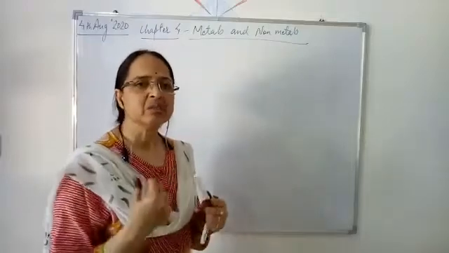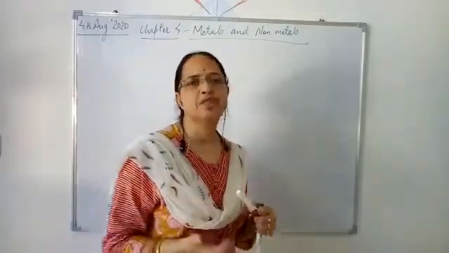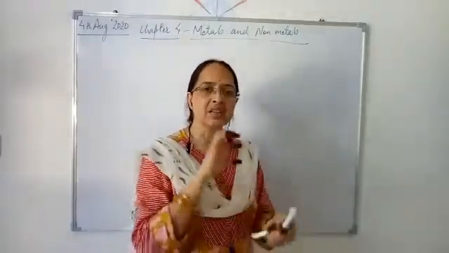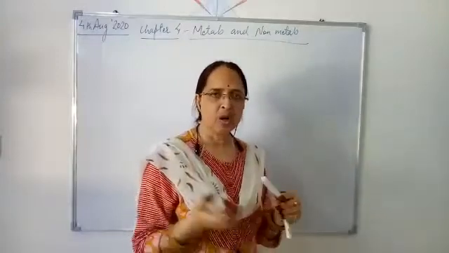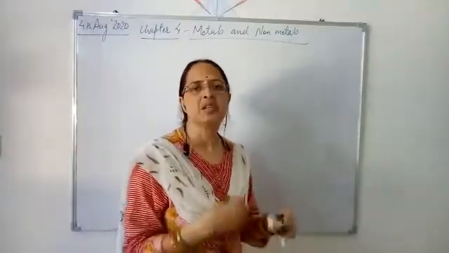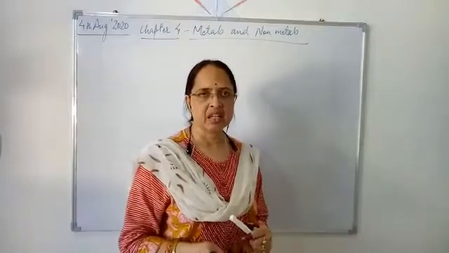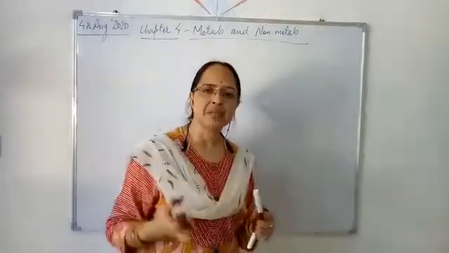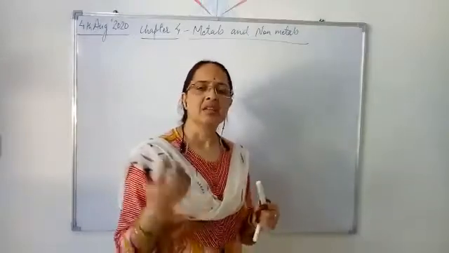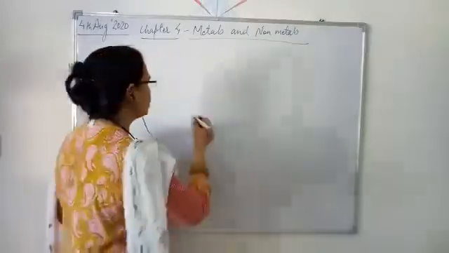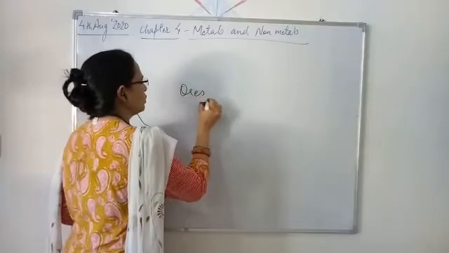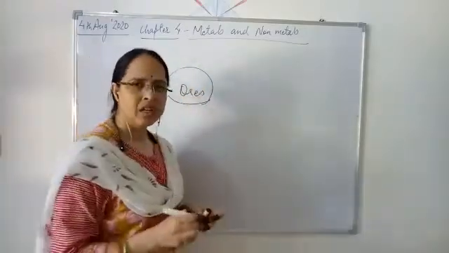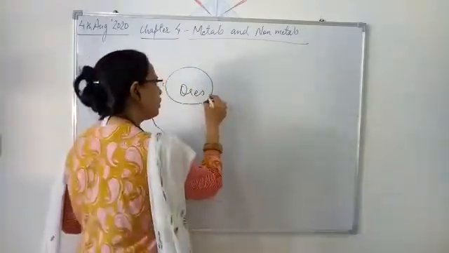These metals are extracted from the earth in mixture form, in combination with other impurities, and the substance from which these metals are extracted is called ores. So what are ores?